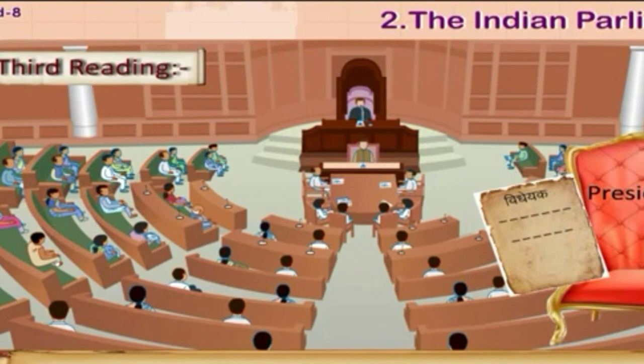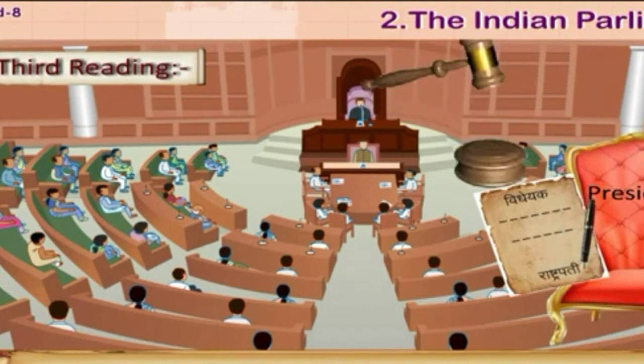If there occurs a difference of opinion between Lok Sabha and Rajya Sabha over a specific bill, the future of the bill is decided in a joint meeting of both the Houses. After the final assent and signature of the President, the bill is converted into law and the law is made.